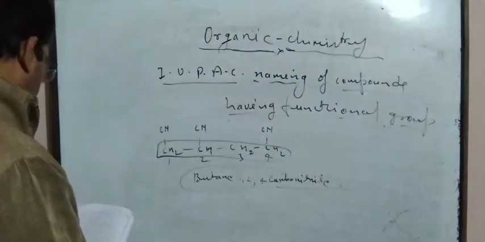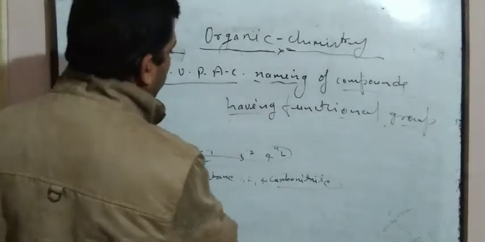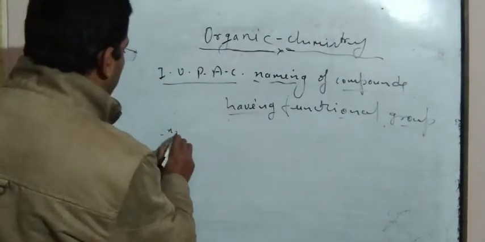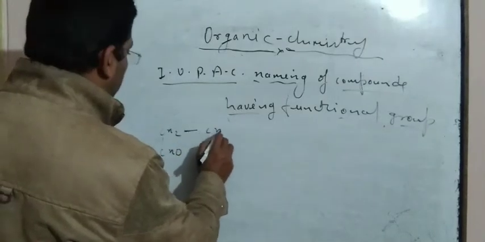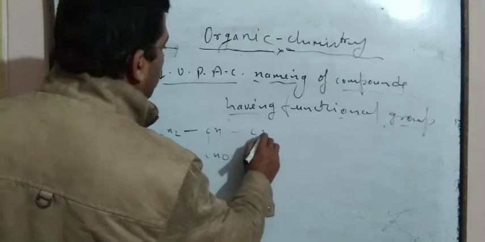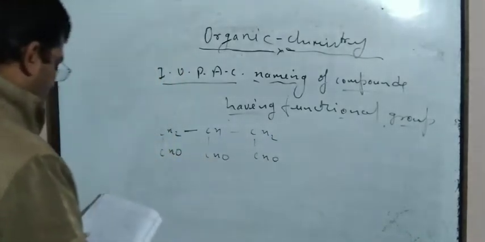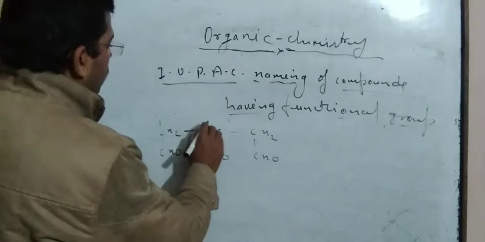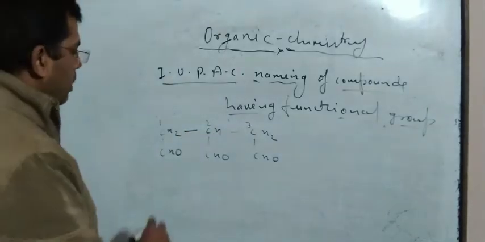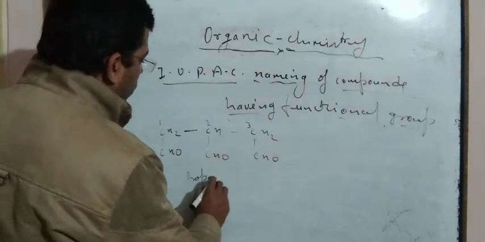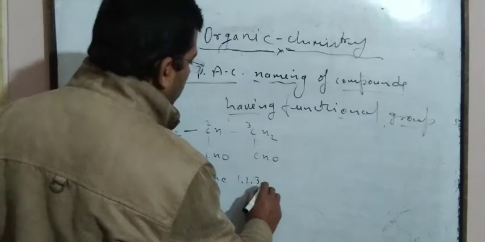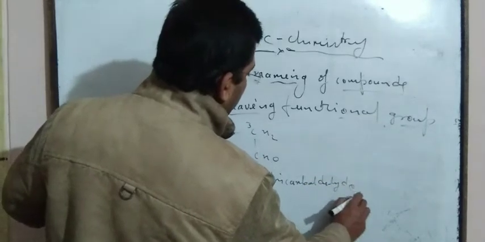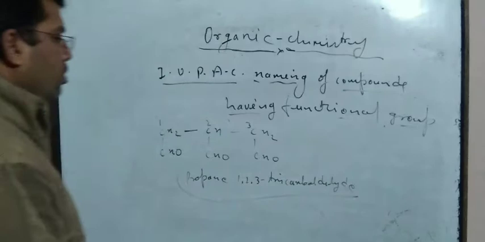Similarly, in a similar pattern, if another compound like CH2, CHO, and again CHO, and again CH2, CHO is taken, here also counting started from 1, 2, 3, and it is known as propane 1, 2, 3 tricarbaldehyde.